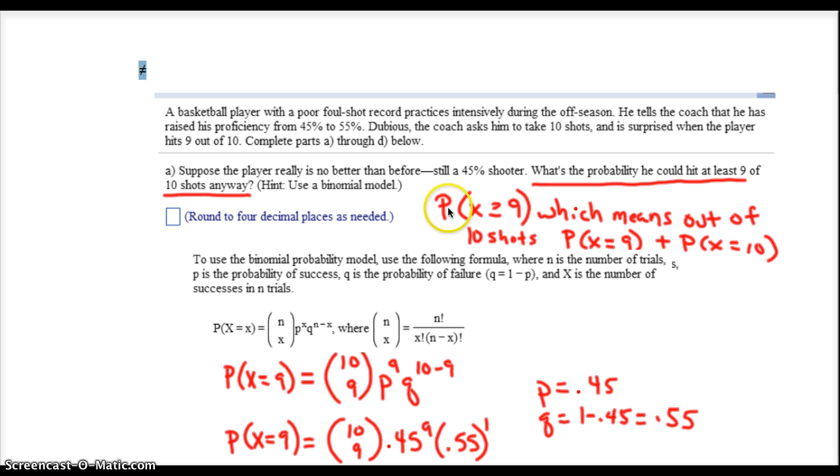In this case, I'm finding the probability that x is at least 9, so that means greater than or equal to 9, which for this problem, because there's 10 shots, means that it is the probability that x is either equal to 9 or x is equal to 10, and then I'm going to add the two together. And so subbing into the formula right here, where x is equal to 9 and n is 10, I have the combination of 10 things taken 9 at a time, times p, which is 0.45 raised to the 9th power, and q, which is 0.55 raised to the 10 minus 9 power.